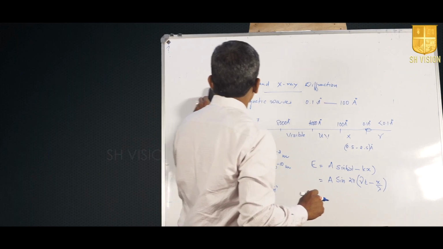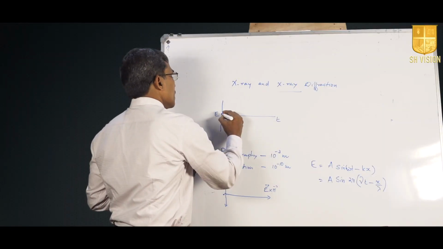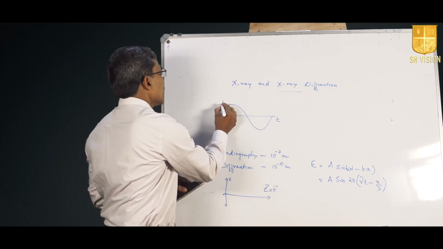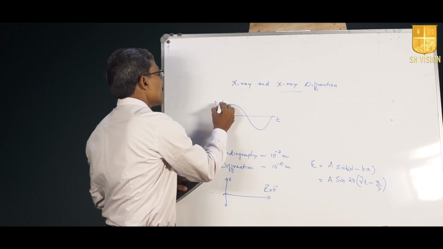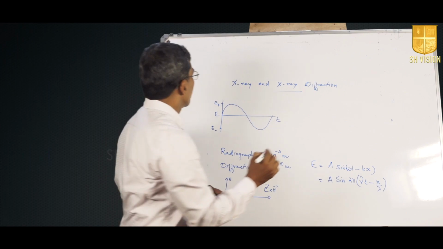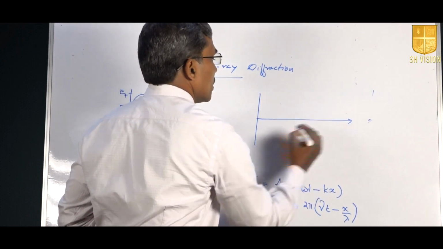If we draw it, the electric field E plotted with respect to time will be of this pattern. This is the maximum electric field, we call it E plus, and this is the minimum, we call it E minus. The same is the case with variation in electric field with space or distance.